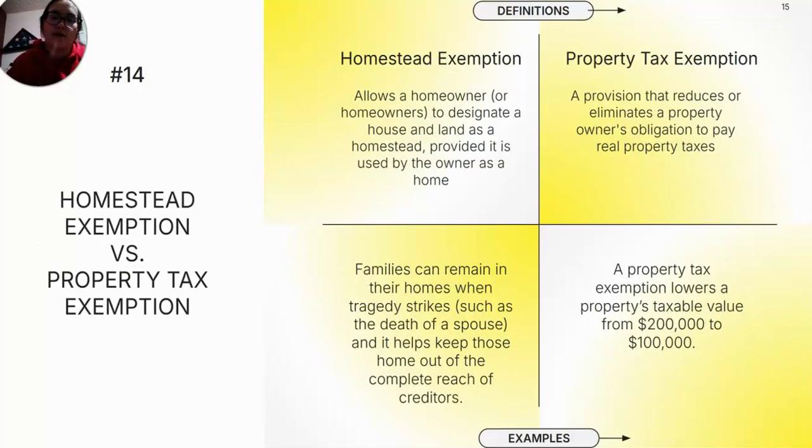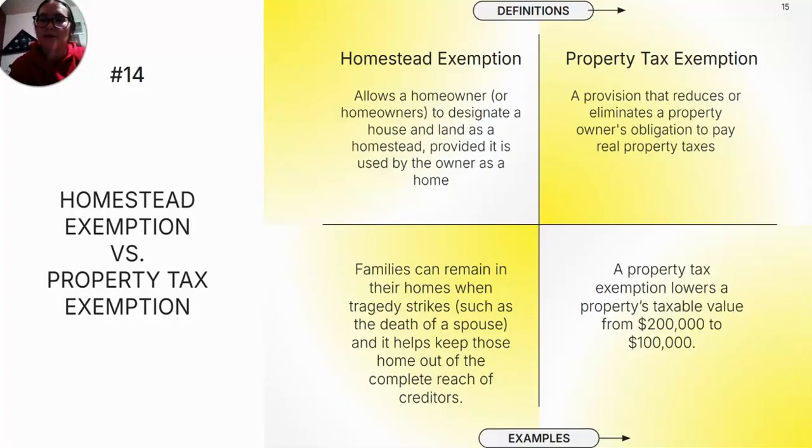And then lastly, we have a homestead exemption versus the property tax exemption. Homestead allows a homeowner or homeowners to designate a house and land as a homestead, providing it is used by the owner as a home. An example would be families can remain in their homes when tragedy strikes, such as the death of a spouse, and it helps keep those homes out of reach of creditors.